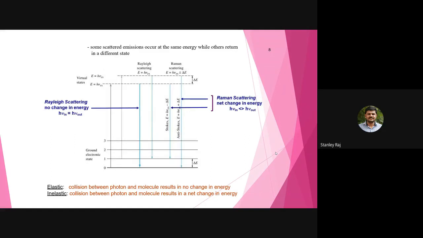So some scattered emissions occur at the same energy while others are in a different state. So Rayleigh scattering and Raman scattering. In Raman scattering, the net change in energy, h nu in, is greater than or less than h nu out. In Rayleigh scattering, there is no change in the energy. But in Raman scattering, there is a change in energy, h nu plus or minus delta E.